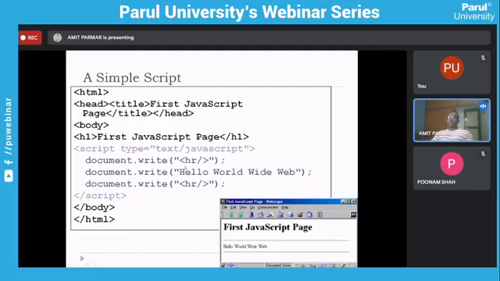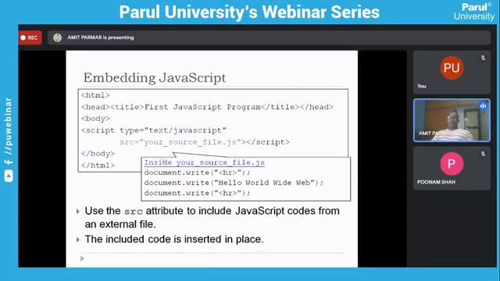So here I have written three calls. First, a horizontal ruler, then a string, hello world web, and then again a ruler. So you can see this is the output you will see right after this h1 tag. This is a simple representation of how you can write JavaScript.